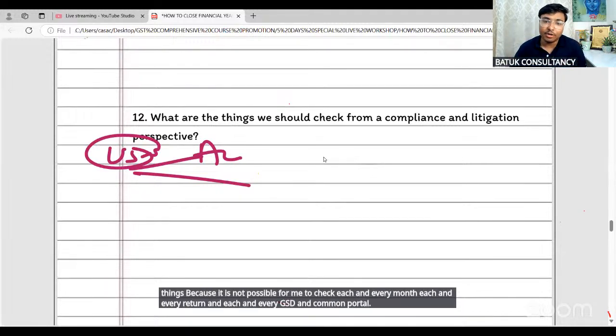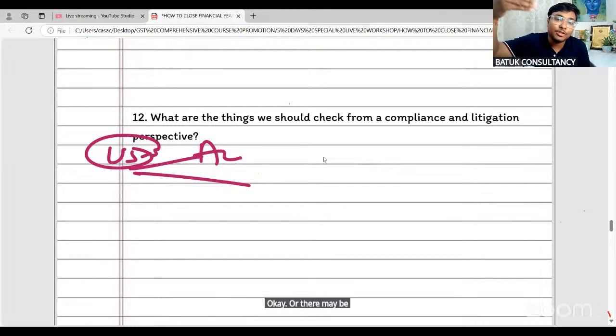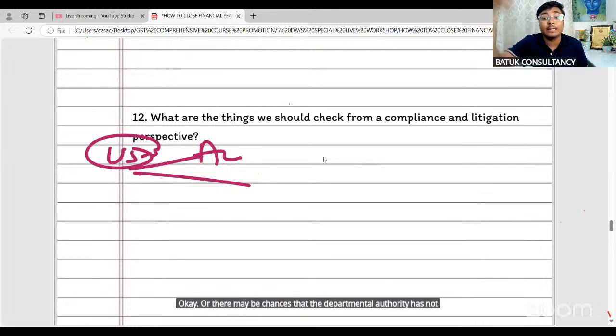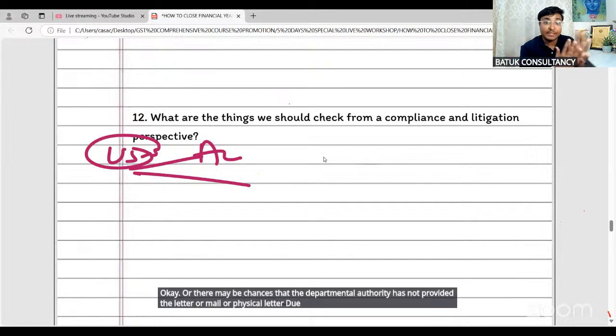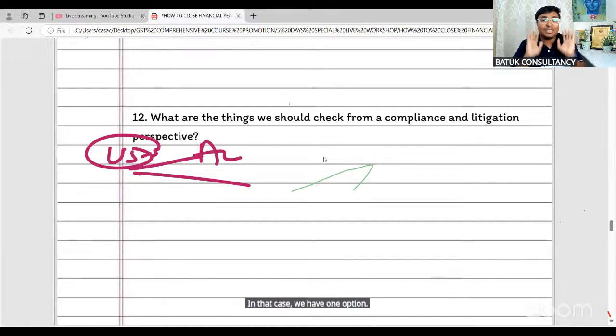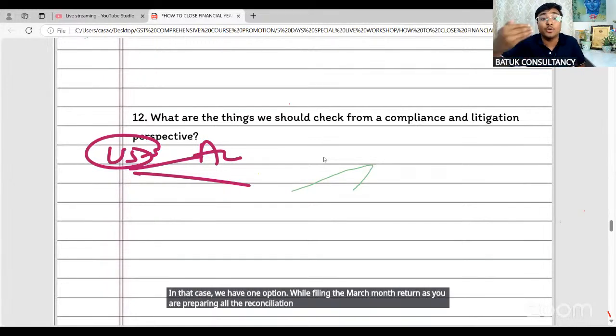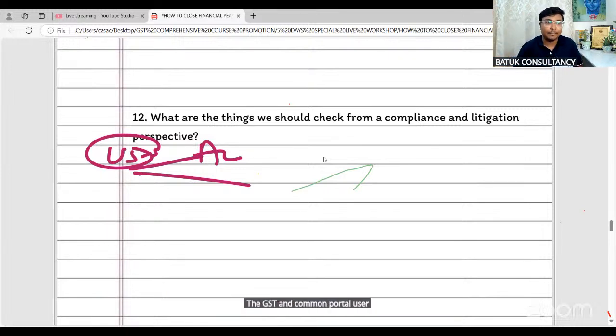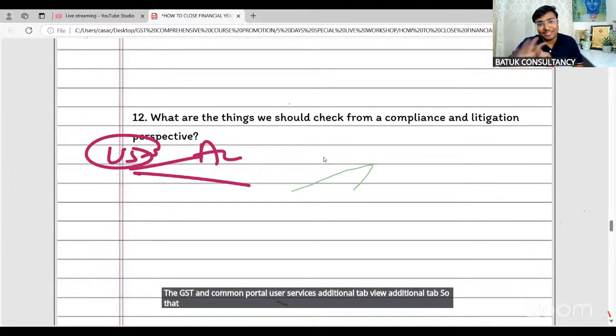Or there may be chances that the departmental authority has not provided the letter or mail or physical letter. Due to that, we skip these things. In that case, we have one option. While filing the March month return, as you are preparing all the reconciliation, as you are checking the books of accounts, as you are asking about the nature of business from your client, you just need to check the GST common portal, user services, additional tab, view additional tab. So that if there is any notice, you can find the same, you can prepare the reply, you can submit the reply.